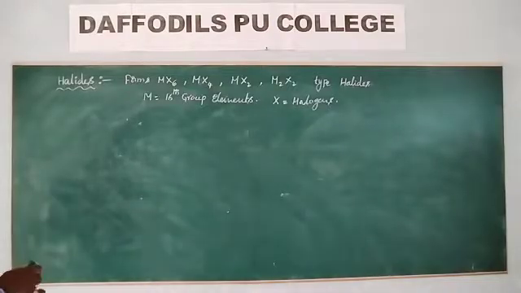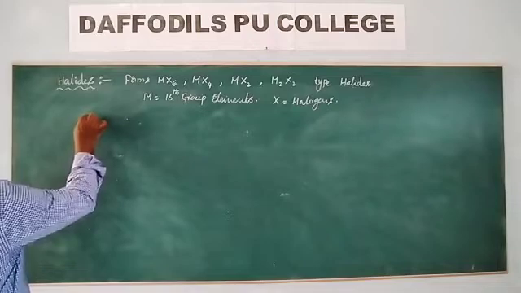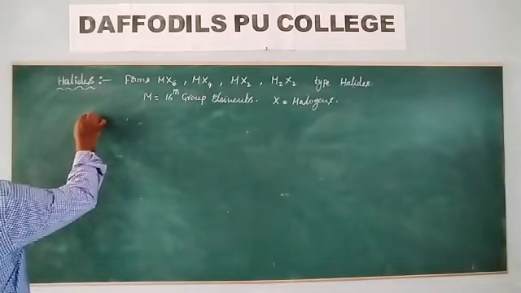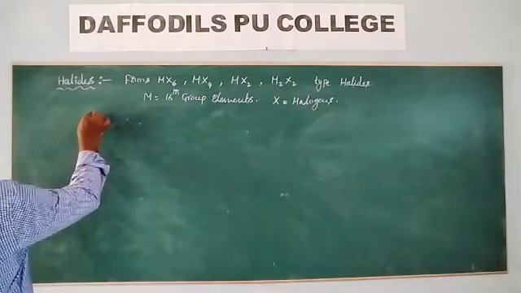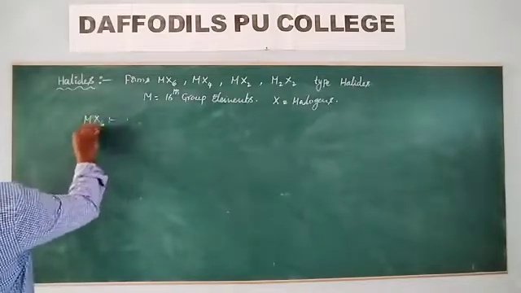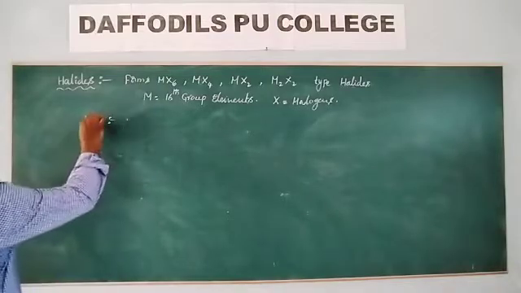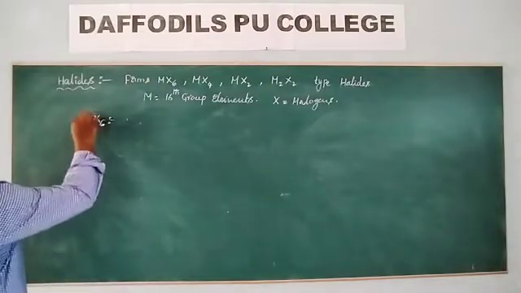Now take the first halide, MX6. Hexahalides. MX6 type of halides.